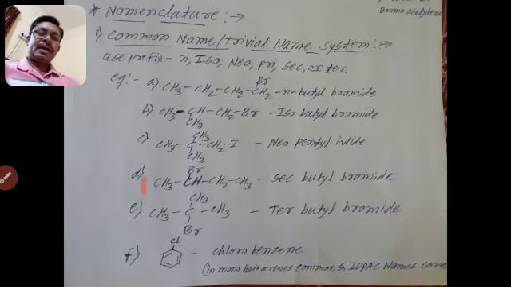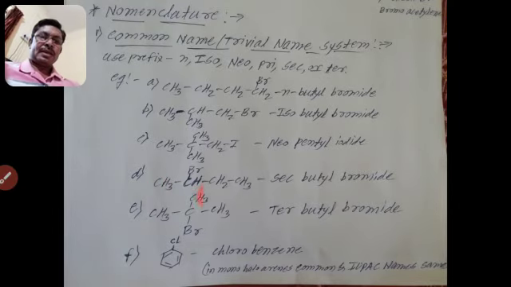Understand it? Then the next prefix. See here, there are also 4 carbon atoms, but the halogen atom is attached to the second carbon atom. In the previous examples, the halogen atom was attached to the first carbon atom, but here it is attached to the second carbon atom.